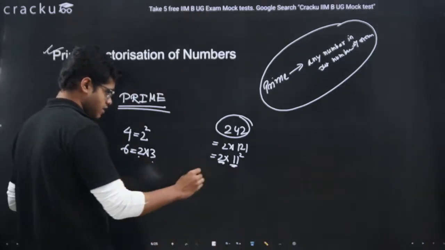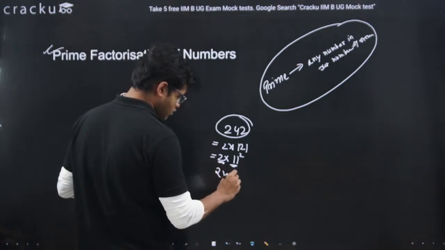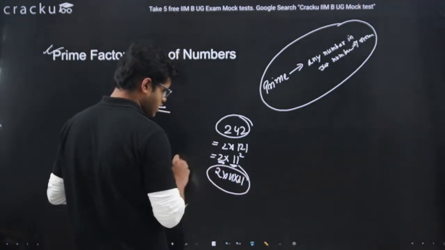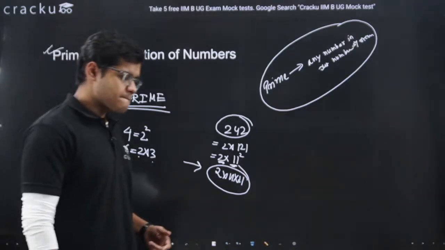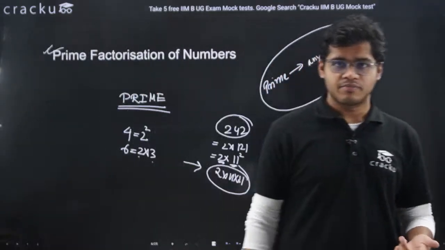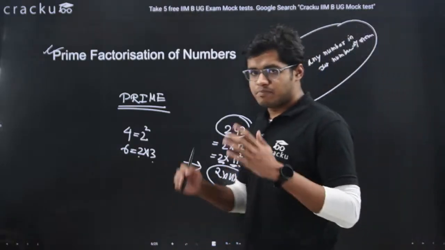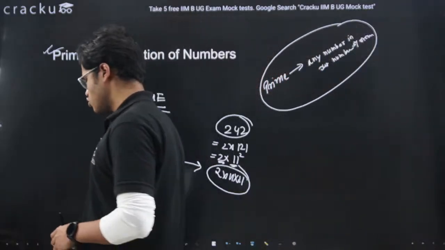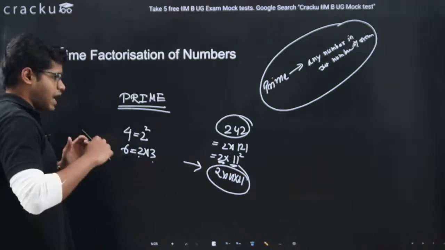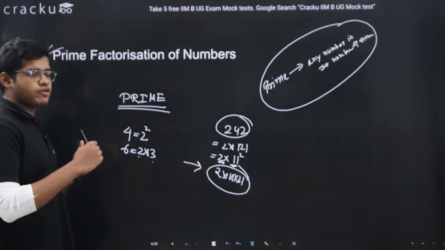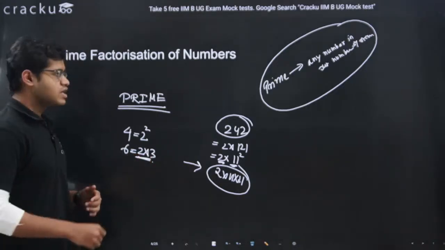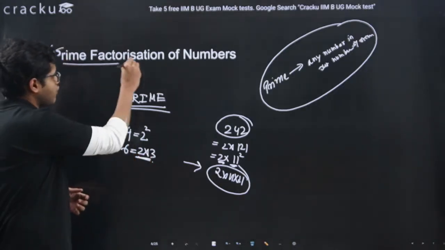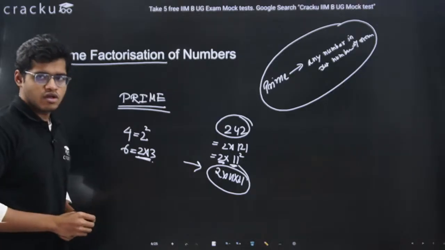It is basically 2 into 11 into 11. So any number we can make from the prime numbers, and the breaking up of any number into this format, a multiplication of prime numbers, is what we call prime factorization of numbers.